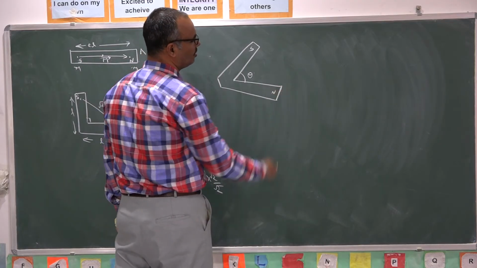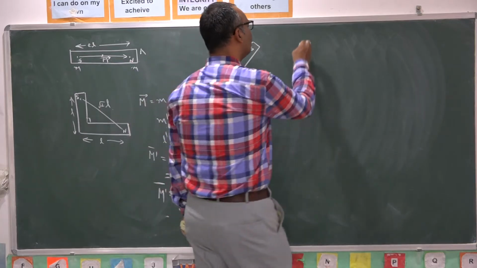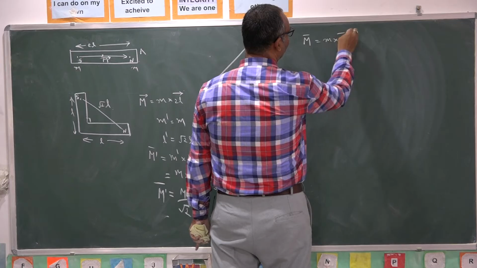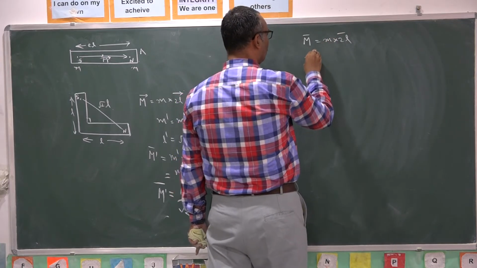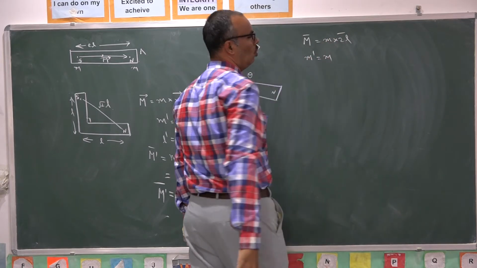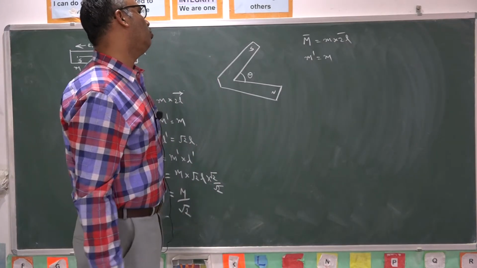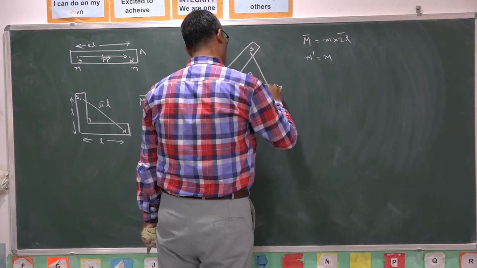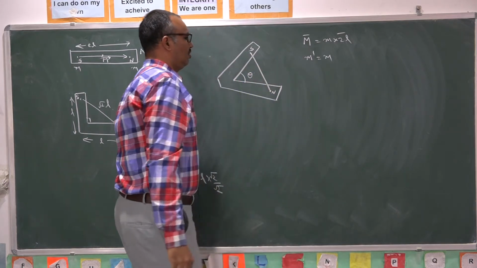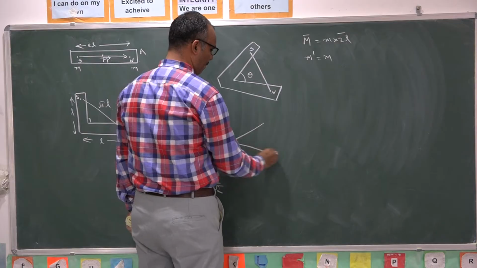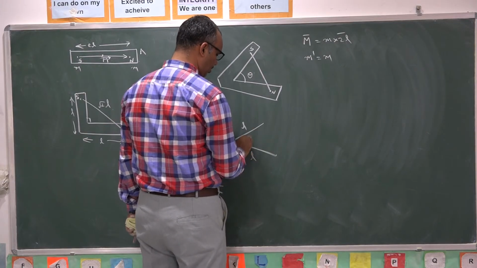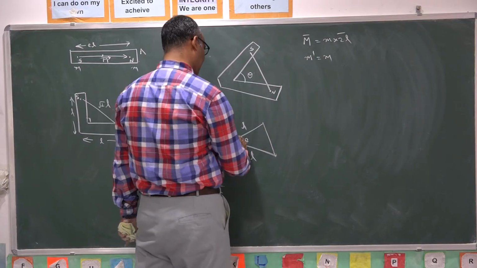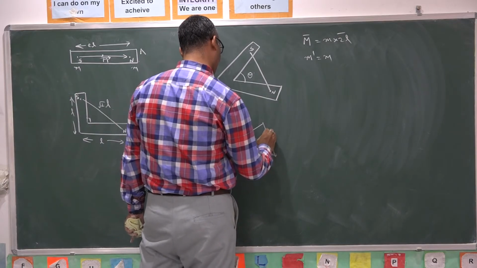As I am not changing, the old magnetic moment is small m into 2L. As the area of cross section is not changed, the new pole strength is the old pole strength only. Now the new magnetic length, that means the new separation between north pole and south pole. I need this distance. I know that this is L, this is L, this is theta, and I need this separation. In order to get this, you just take a right angle here,